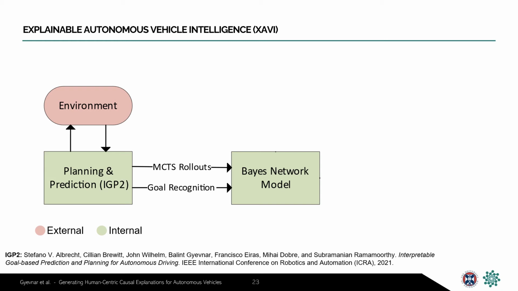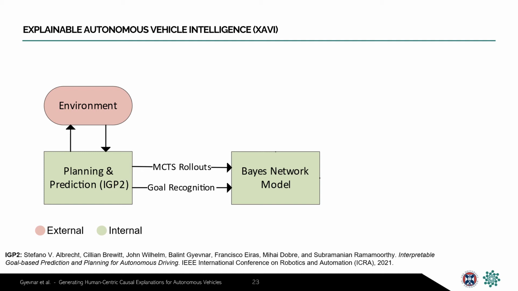The next step in our system is to map the algorithmic steps of IGP2 to a Bayes network model. To do this, we rely directly on the internal data structures of IGP2, which is a nice property when working with transparent systems. First, we define random variables for both the goal and trajectory prediction step. Then, we also define random variables for the steps in the Monte Carlo tree search algorithm. The structure of the Bayes network then connects these random variables such that specifying values for each random variable uniquely determines a full execution cycle of IGP2.